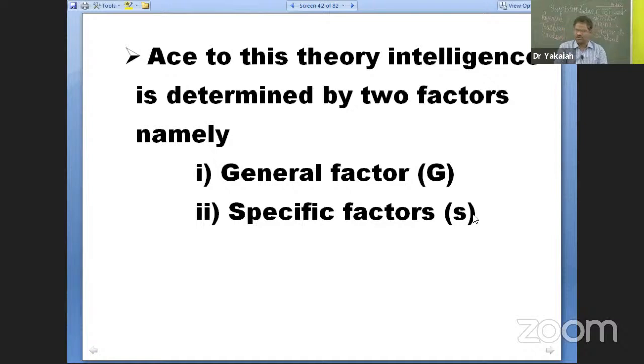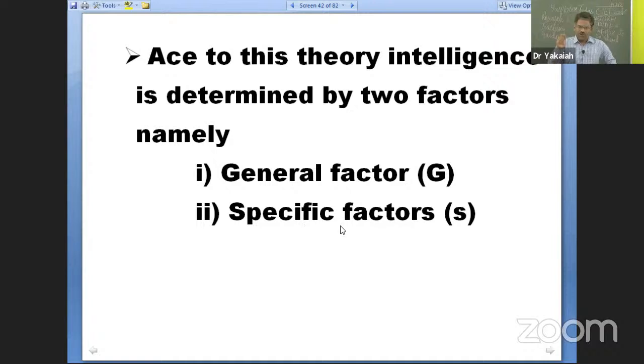So previously there were several times questions asked on these aspects. Which of the following factors of intelligence is mainly influenced by environment? G factor, S factor, both the above, none of the above. So what do you say? It is S factor. All right? Yes. And then,